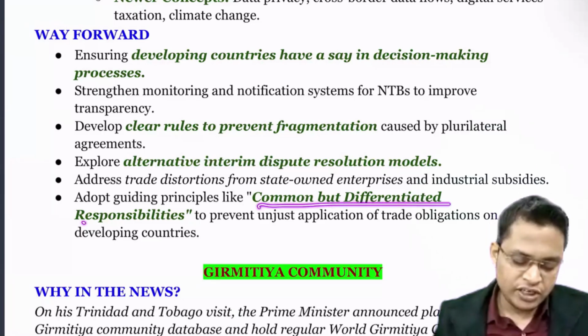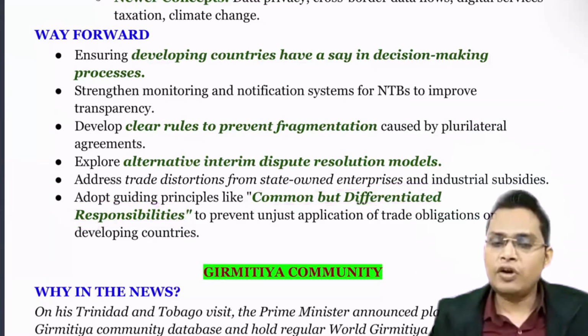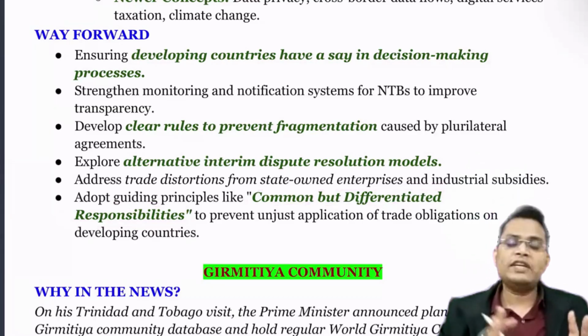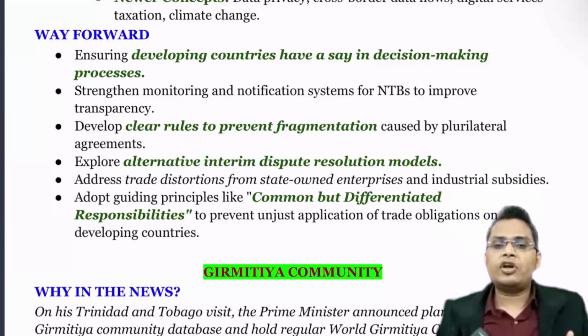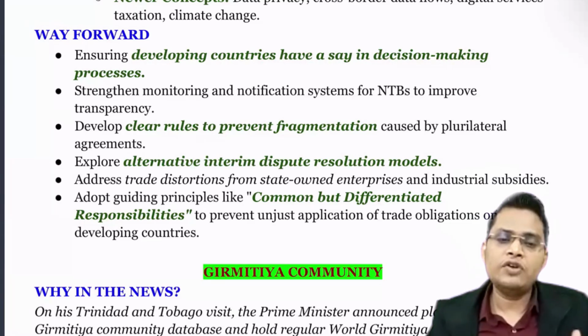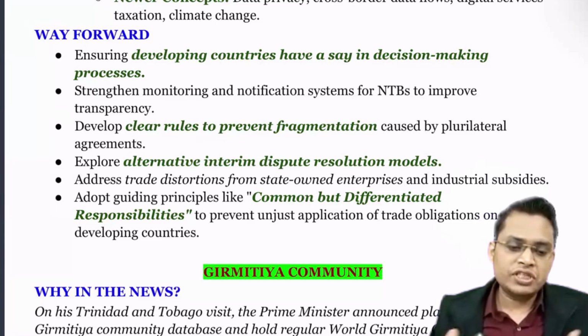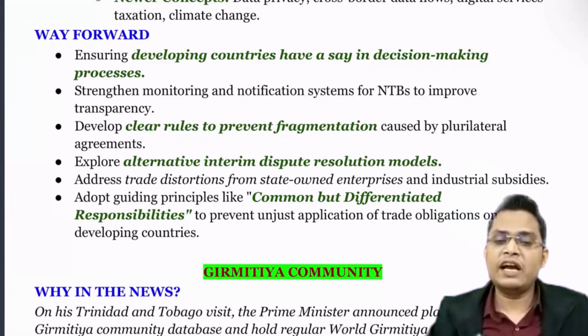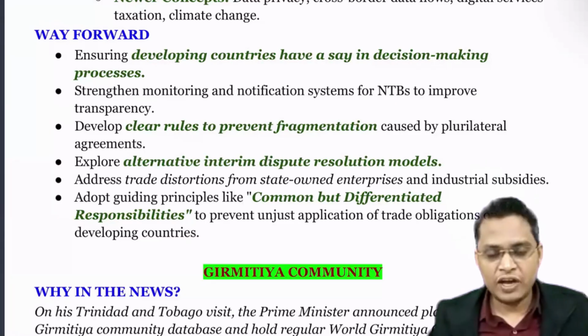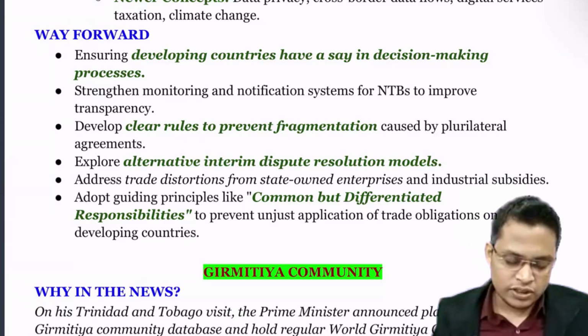Next is common but differentiated responsibility. Look, if any restriction is there or any condition is being imposed, developed countries like USA, European Union, they are already developed, they have the capability, so they should have a stricter timeline. But a country like India, or poor countries like in Africa, they should have a longer timeline to phase out. For example, in case of fishery subsidy, USA and European Union should be given a very short span of time, like 5 years to phase out. But for India and Africa, they should be given 20 years, 25 years, so that our small farmers can adapt and phase out all these things.